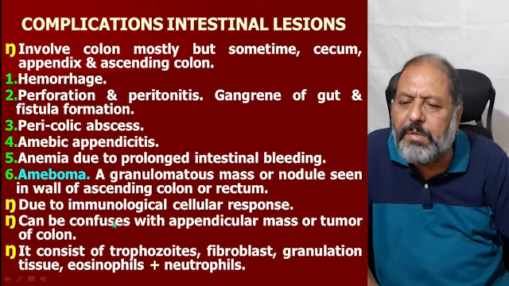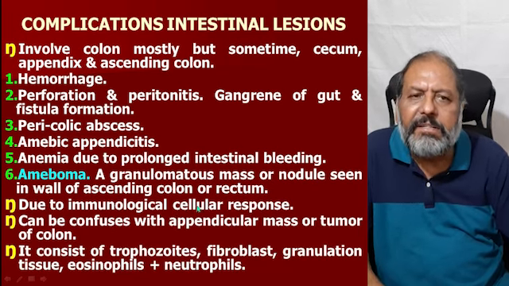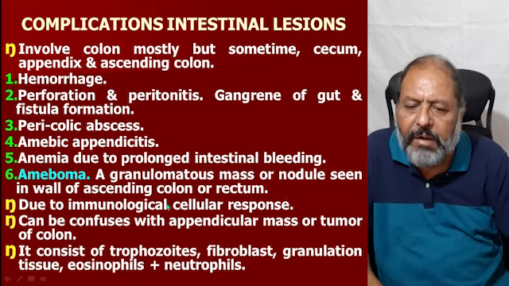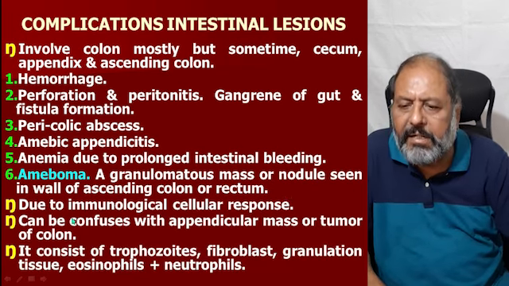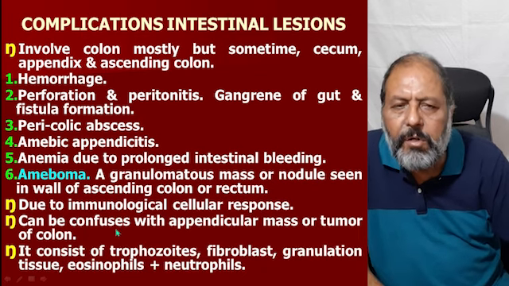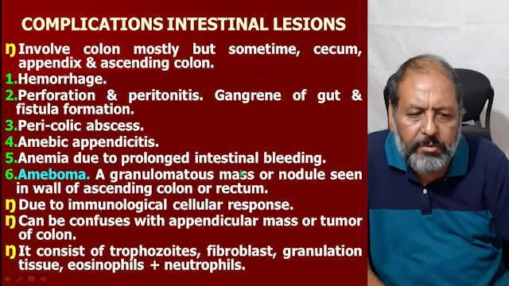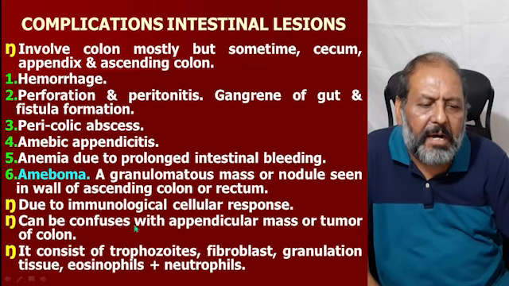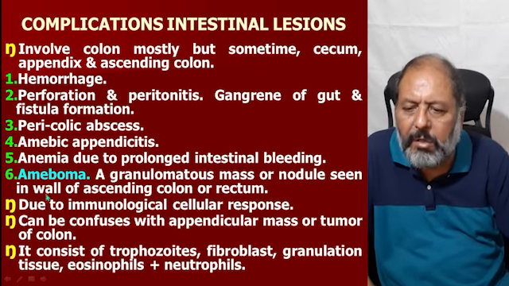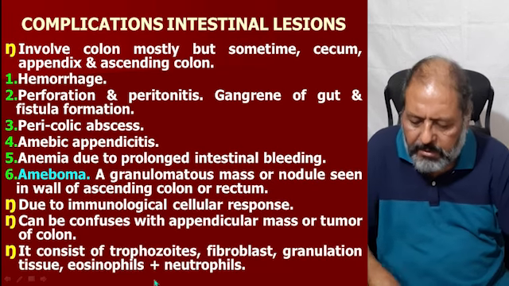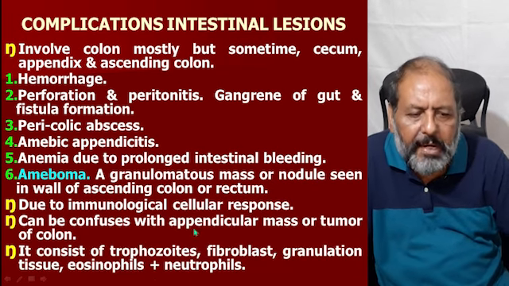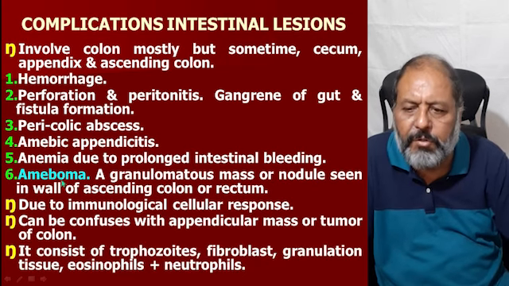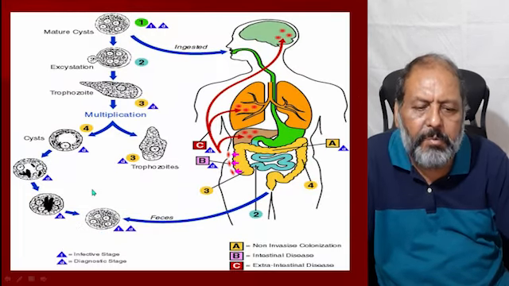Then there could be formation of ameboma. It is a granulomatous mass or nodule seen in the wall of the ascending colon or the rectum due to the immunological cellular response of the body. It can be confused with an appendicular mass or a tumor of the colon, and it consists of trophozoites, fibroblasts, granulation tissue, eosinophils plus neutrophils that form the ameboma.